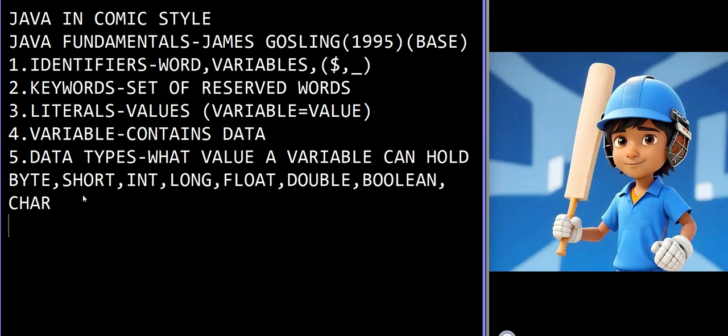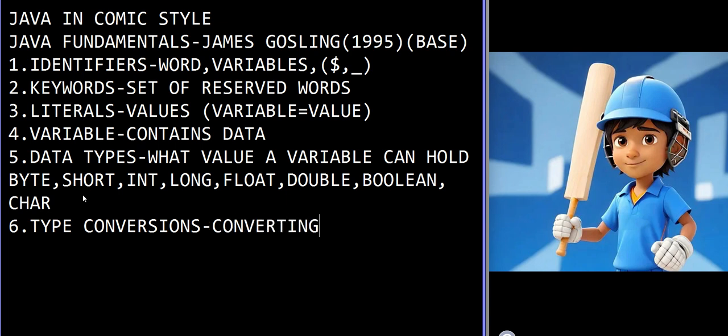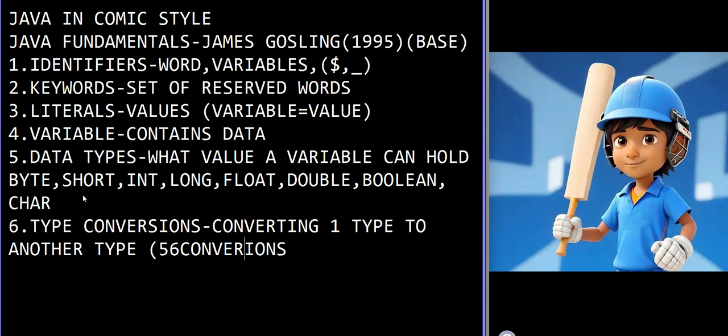So these are some data types, and we will see the next one, that is type conversions. It is nothing but converting one type to another type. So type conversions means converting one data type to another data type, and we have totally 56 conversions.